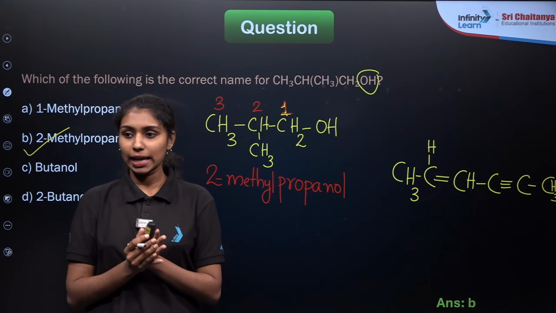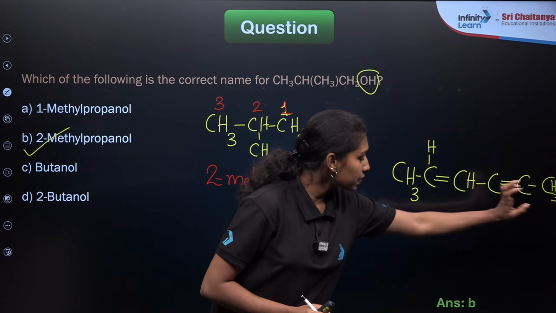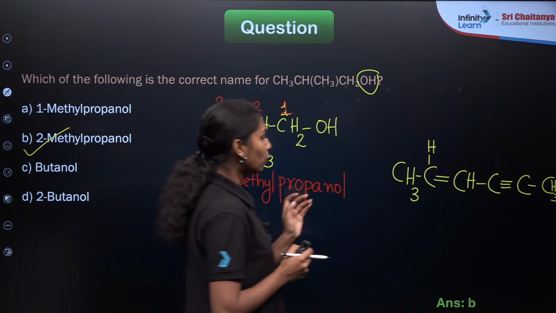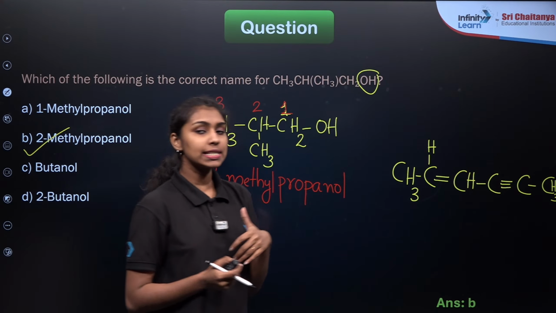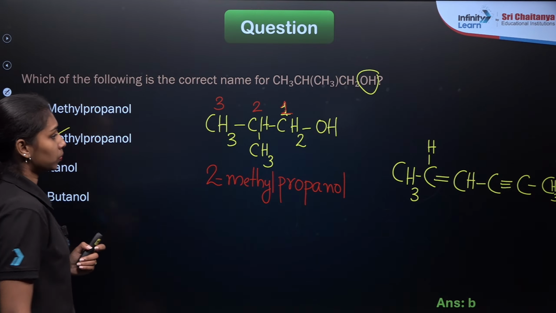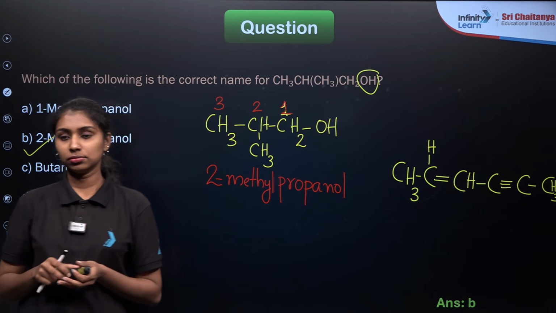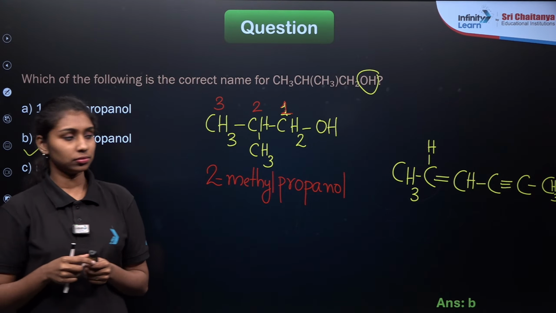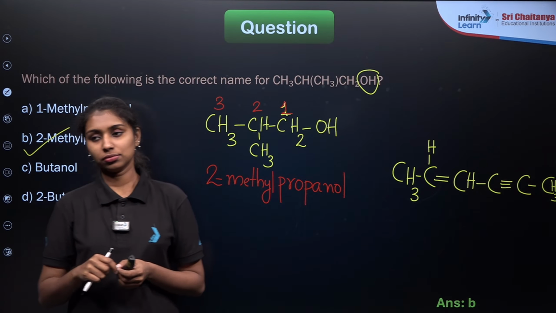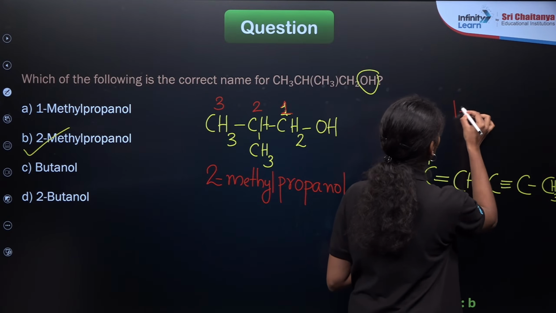Okay, just for explaining, I am giving an example here. If you are containing this compound, CH3, CH double bond CH, C triple bond C, CH3. Just assuming, I'm not sure the compound exists or not. If you want to name this compound, how can we start the numbering? Musavir? We need to give the least number for the triple bond, right?